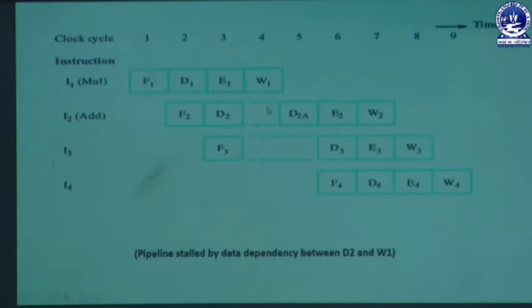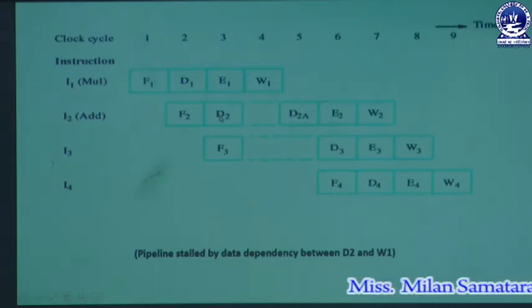So we could not get the value of R4 in clock cycle 3, because after executing the multiplication operation the result will be written in the 4th clock cycle, but we need that source operand in clock cycle 3. In clock cycle 3, the addition instruction will not get the operand R4.